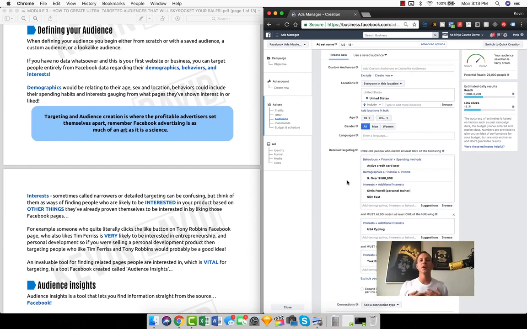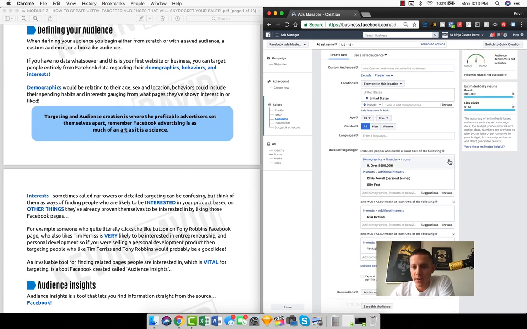And so this is just a general introduction, guys. We're going to go much deeper into targeting specific things, like how to target if you're a real estate agent, how to target if you own a small business, how to target if you own a bar or a restaurant, how to go into very specific details of how you can use these detailed targeters. I just want to use this first video to get you introduced to how it works, where you're going to be spending most of your time here in the detailed targeting section.